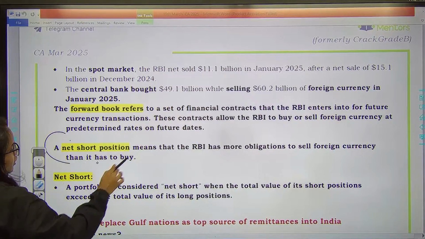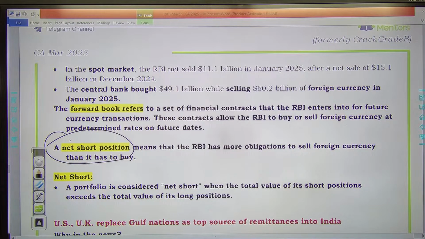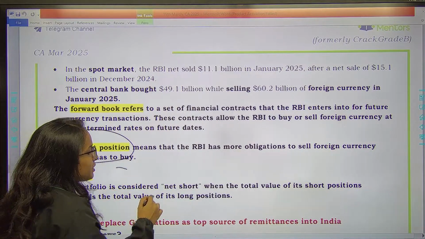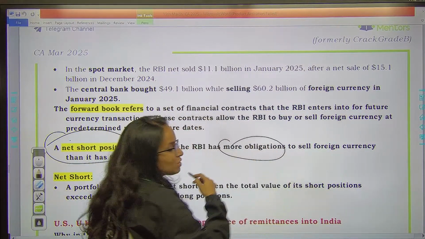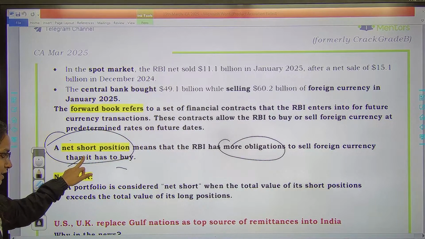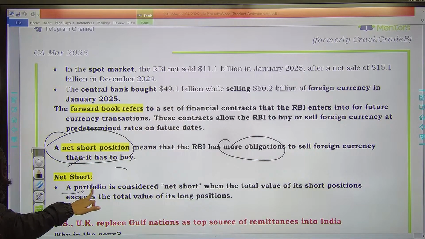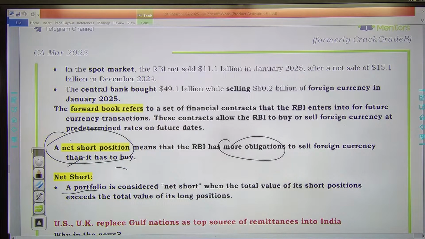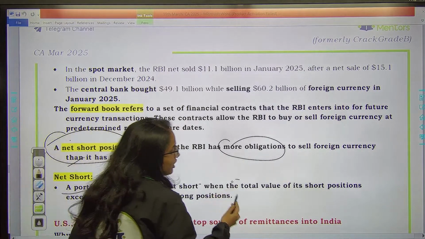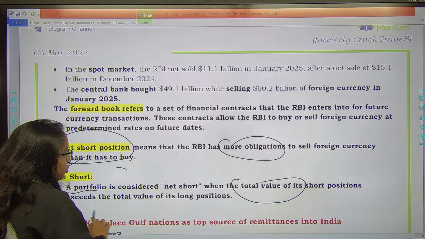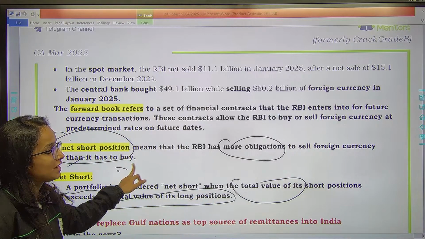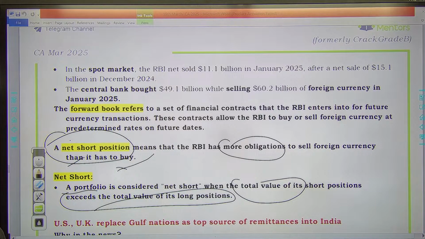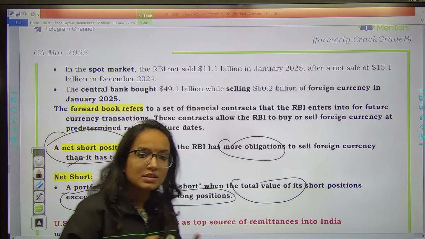Net short position. So basically what a net short position means, for all those who don't know, is that the RBI has more obligations to sell the foreign currency than it has to buy, right? Because whenever we talk about a portfolio having a net short position, it is considered net short when the total value of its short positions exceeds the total value of its long positions. So basically, as the central bank, you will be selling more foreign currency than you have to buy. This is the entire news.